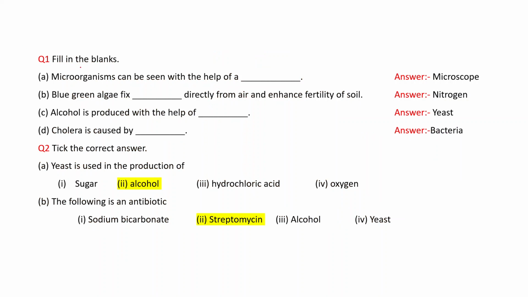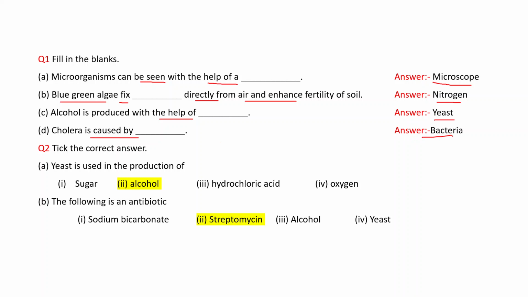See the questions, fill in the blanks. Microorganisms can be seen with the help of a blank. Your answer is microscope. Blue green algae fix blank directly from air and enhance fertility of soil. Correct answer is nitrogen. Blue green algae fix nitrogen directly from air and enhance fertility of soil. Alcohol is produced with the help of. Correct answer is yeast. Cholera is caused by.